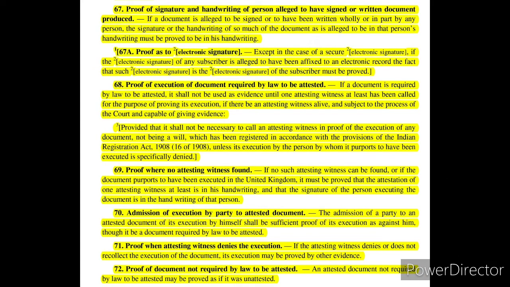Now section 67 says, where a document is said to be signed or written wholly or in part by any person, then it has to be proved by that person who wrote or signed it and nobody else. So whenever a particular document has been written wholly or partly by any person, then he will be the only competent person to prove such document and nobody else. So that is what section 67 says.